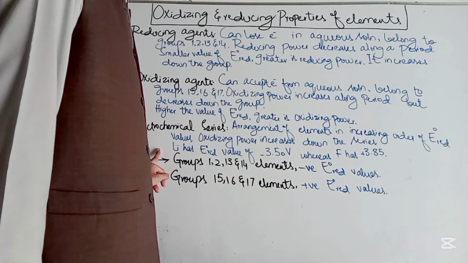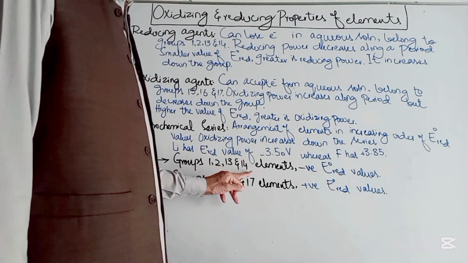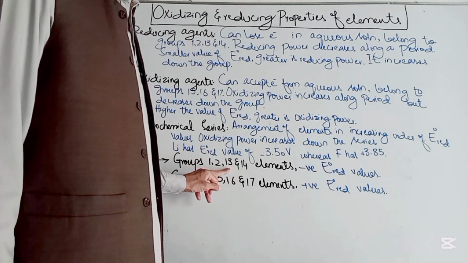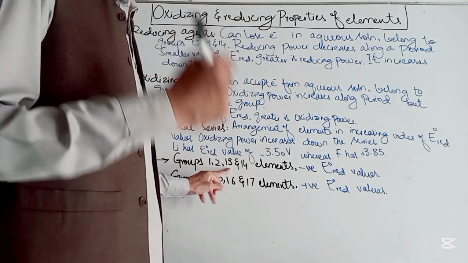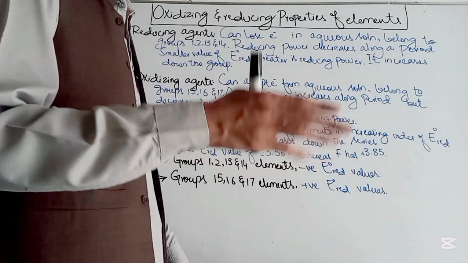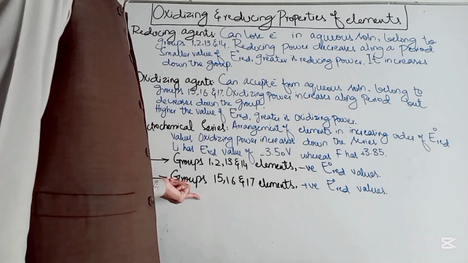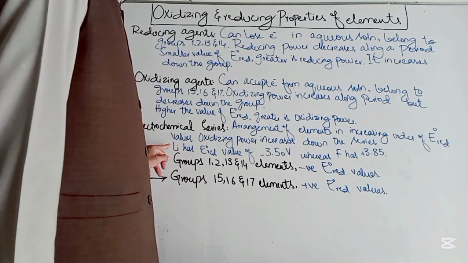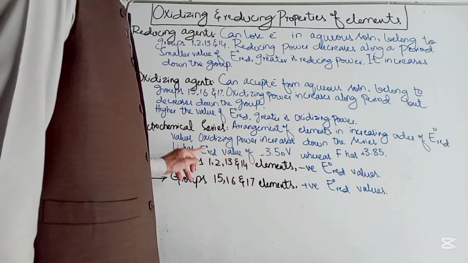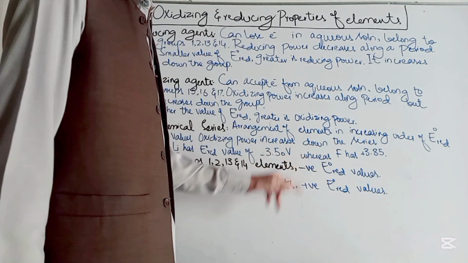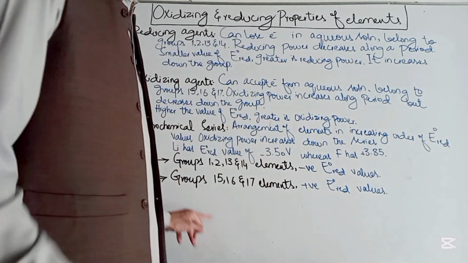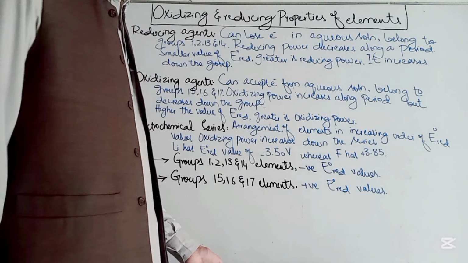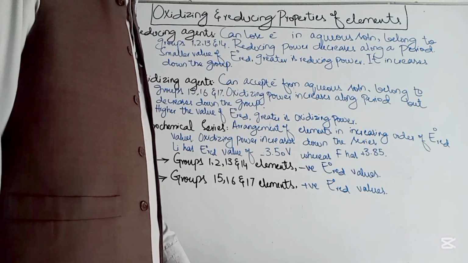Next we talk about the groups. Elements of groups 1, 2, 13 and 14 have negative E° reduction values because these are metals, and metals have the least tendency to accept electrons. Instead they have the tendency to lose electrons. Elements of groups 15, 16 and 17 have positive values of reduction potential. You can see here that lithium has a negative value and belongs to group 1, and fluorine has a very large positive value and belongs to group 17. So groups 1 to 13 and 14 have negative values, and groups 15, 16 and 17 have positive values.